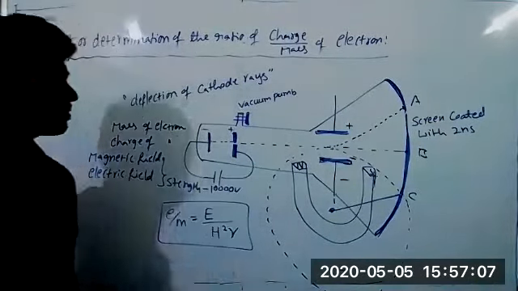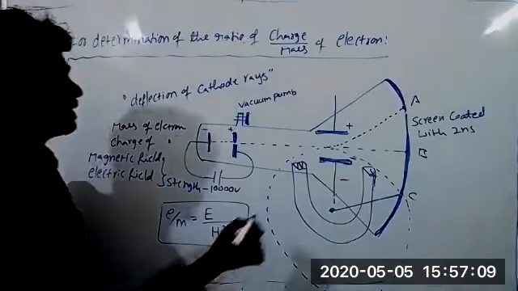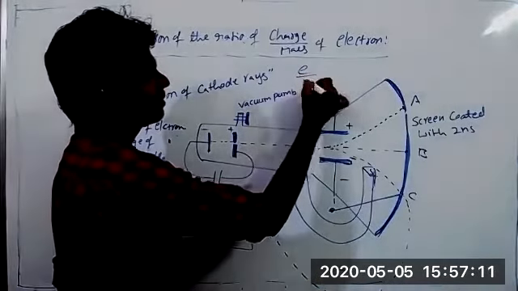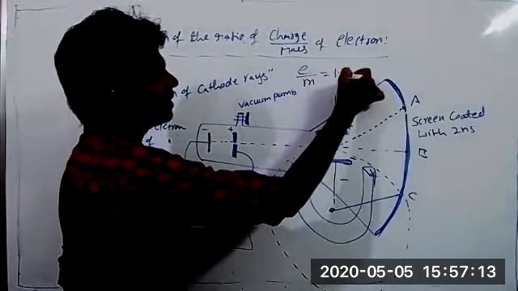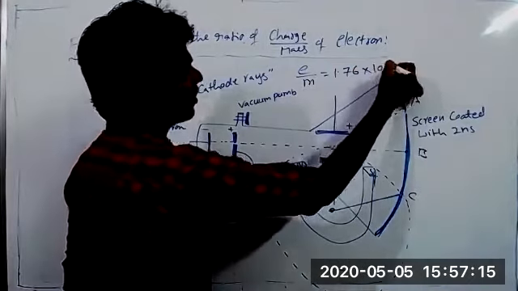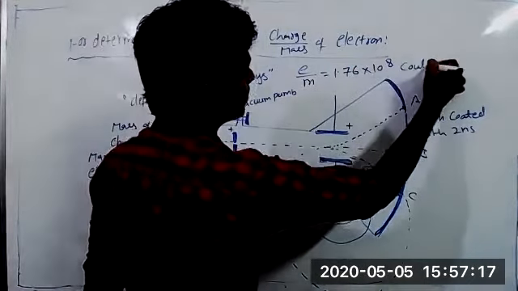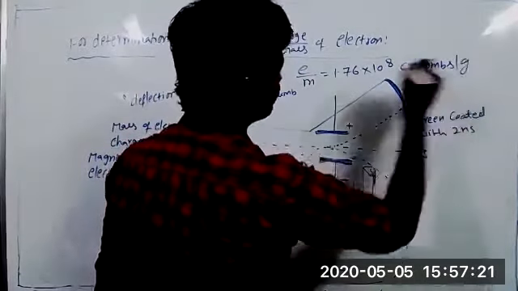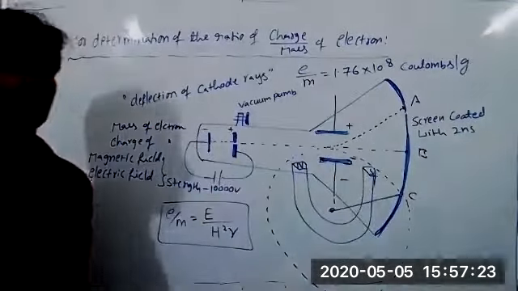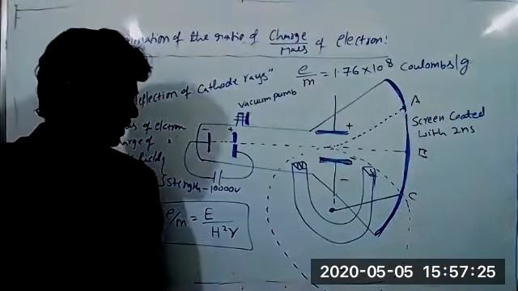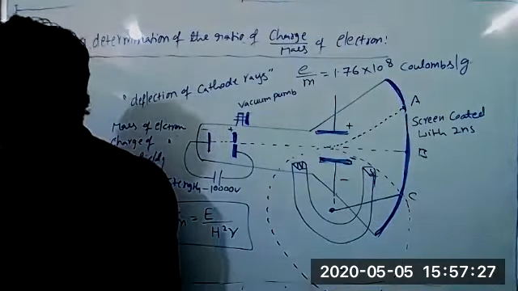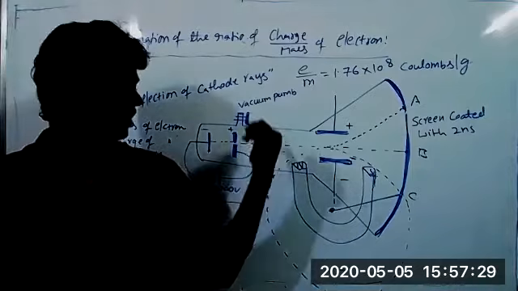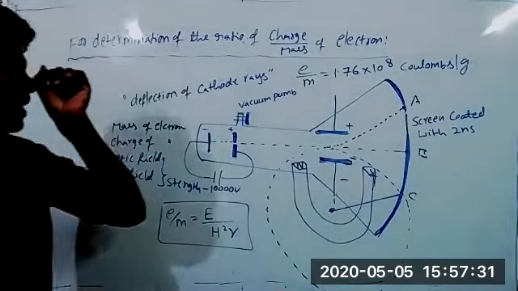So by this experiment, J.J. Thomson calculated the e by m ratio of the electron as 1.76 into 10 power 8 coulomb per gram. This is the e by m ratio of the electron. This experiment is not mandatory. Just note down only two points about the e by m ratio.